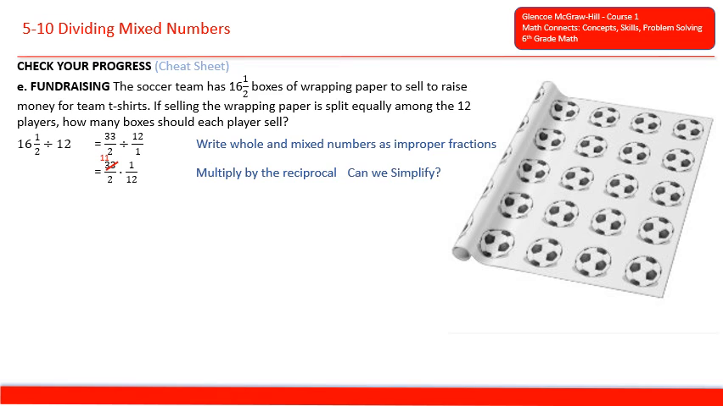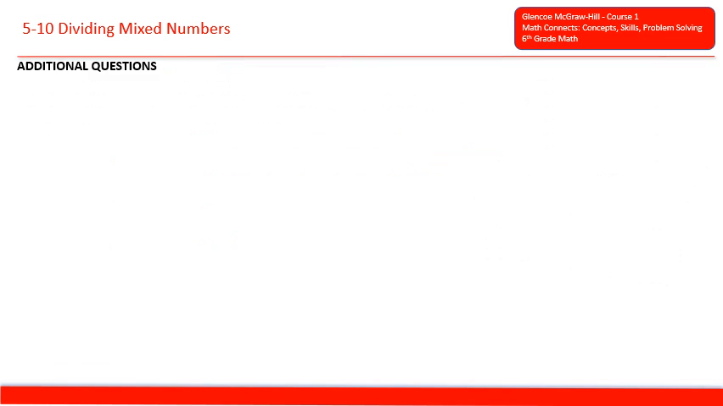And can we simplify? 33 is divisible by 3 11 times. 12 is divisible by 3 4 times. Multiply 11 times 1 is 11. And 2 times 4 is 8. We get an improper fraction, 11 over 8. And if we simplify that or rewrite that to a mixed number, we get 1 3/8.